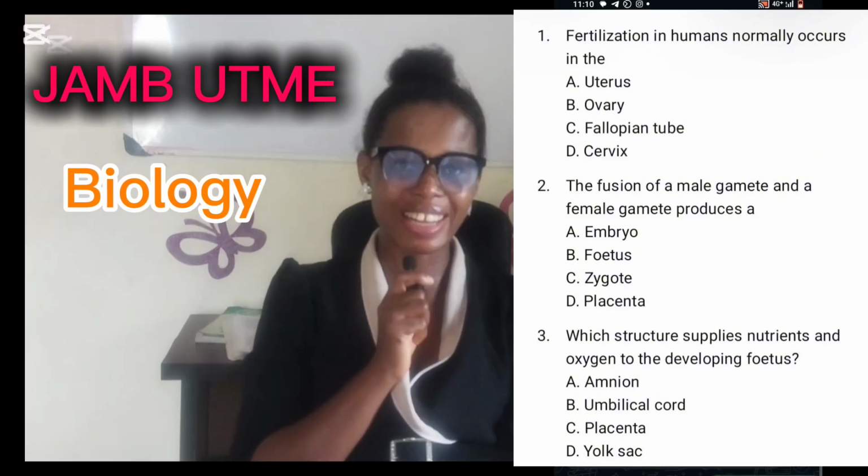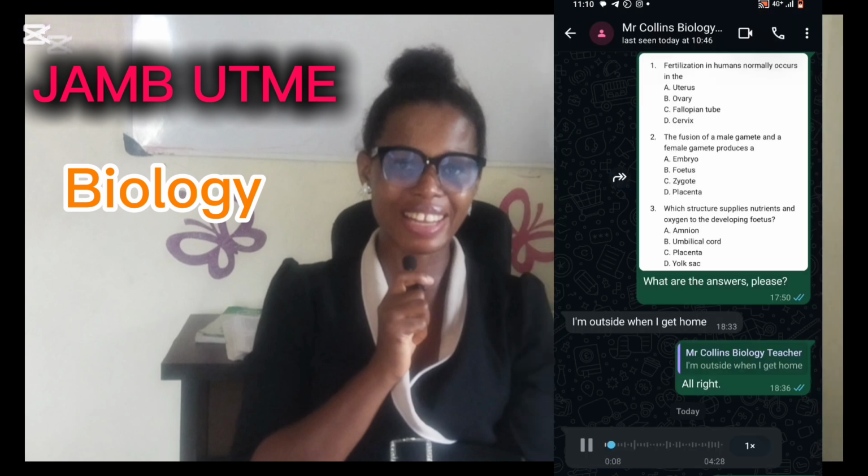All right, the first question says fertilization in humans normally occurs, and fertilization usually occurs in the fallopian tube. Now the ovary releases these eggs, and once the egg moves to the fallopian tube, it is exposed for fertilization. The sperm cells swim from the vagina down to the uterus or womb before they get to the fallopian tube. So it is in the fallopian tube that fertilization occurs. Another name for fallopian tube is oviduct.